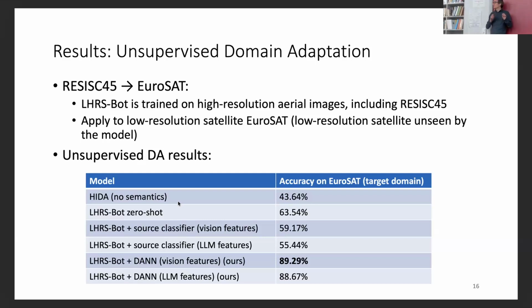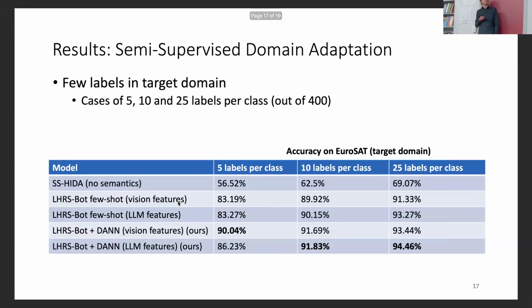And then we took features and coupled them with domain adaptation. We did this separately for vision features and LLM features. And this made a large improvement over zero shot performance, especially over the previous result that we had with HIDA. We achieved almost 90% accuracy, which was very surprising, that it made such a big difference. We supposed that it would be better with semantic data, but the result really surprised us.